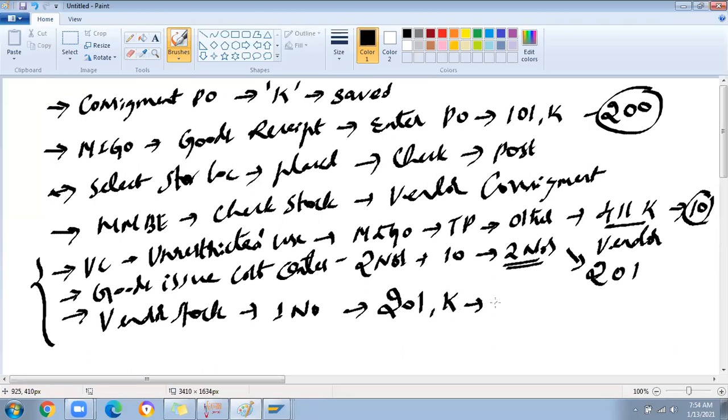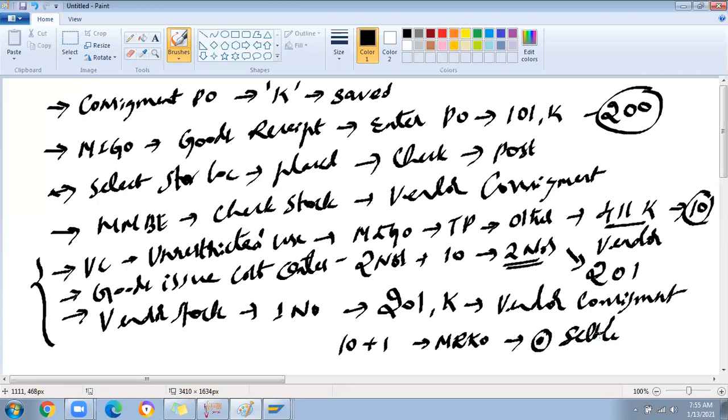Stock is removed from the vendor consignment once you post the document. How many did we consume here? 10 plus 1. So 10 plus 1 will be showing in the MRKO, and separate documents will be displayed. First you have to display the documents which are there. Then secondly, if you want to post it, select the radio button as settlement.